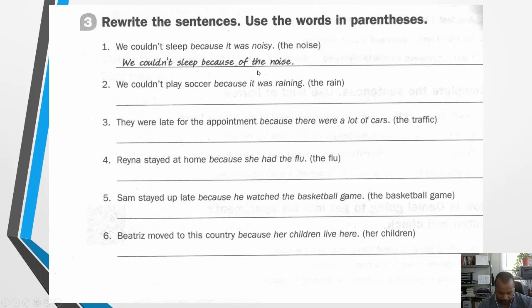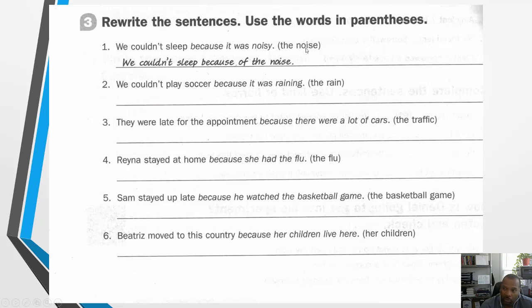So number 3, rewrite the sentences. Use the words in parentheses, right? So these are the parentheses, right? So let's look at the first one. It's done for us. We couldn't sleep because it was noisy, right? So now we need to rewrite the sentence and use the word in parentheses. So instead of noisy, we need to write the noise.